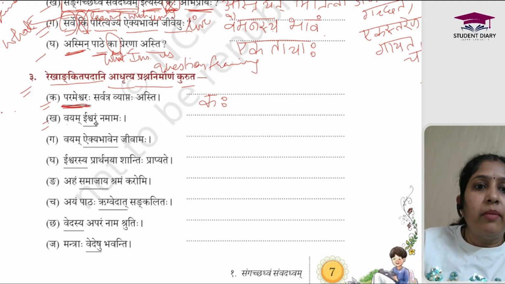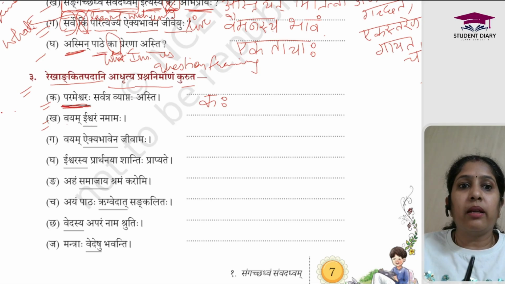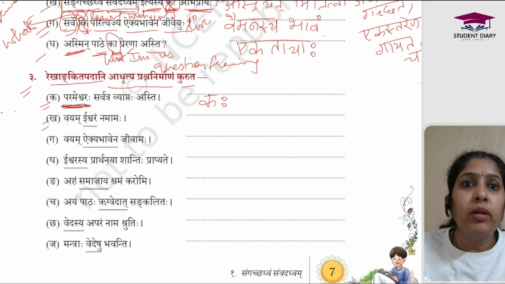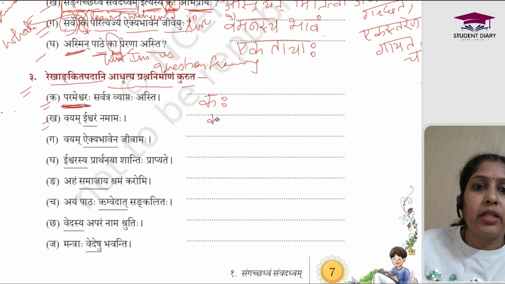Next one, Vayam Ishwaram Namamaha. Vayam means we all, Ishwaram means to Ishwar, God, Namamaha means saying Namaskar. So we bow down to Ishwar, right? So to whom? It is an object. Ishwar is an object here. So in Ishwar we have used Dvitya Vibhakti. And Ishwar is a pulling word, right? So for Kim Shabdrup, Dvitya Vibhakti, and it is a pulling, not to say. So it is going to be Kam.